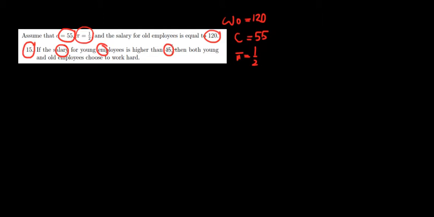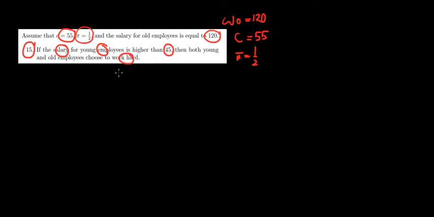Let's have a look at question 15 over here. So we assume that the cost of effort is 55, the probability of being caught shirking is a half, and the salary for an old employee is 120. So the wage of an old employee is equal to 120, cost 55, probability 1/2. Now if the salary for young employees is higher than 45, then both young and old employees choose to work